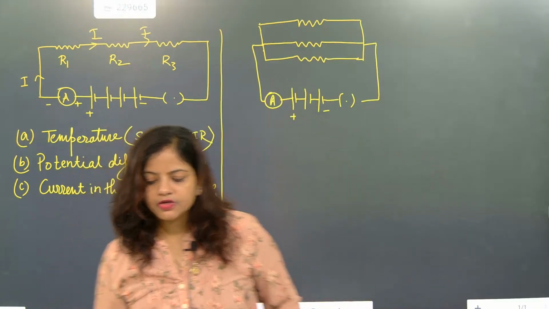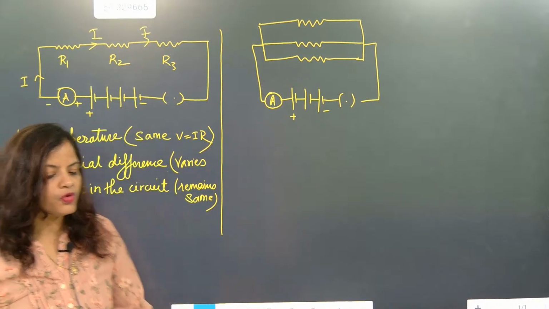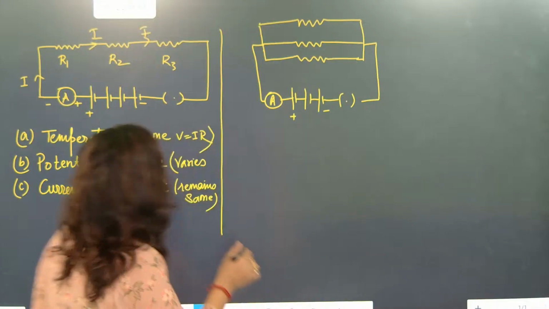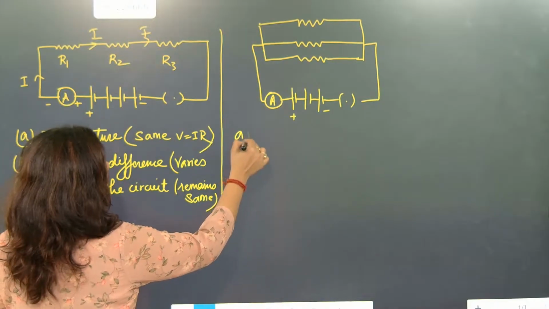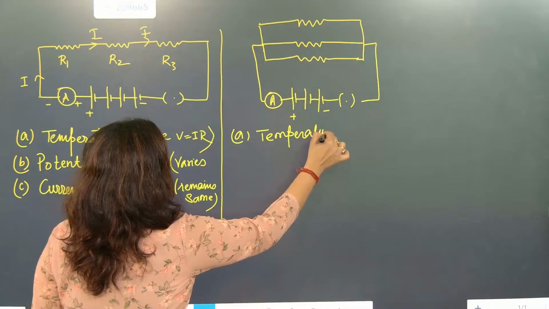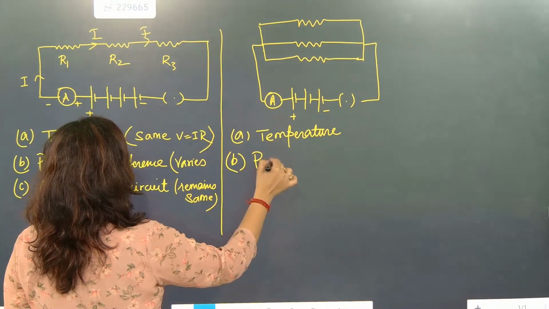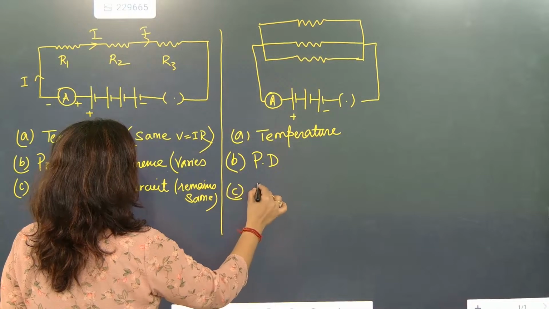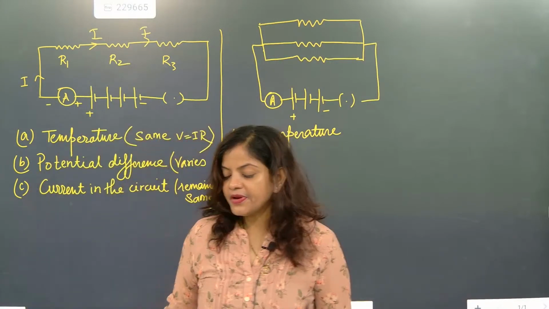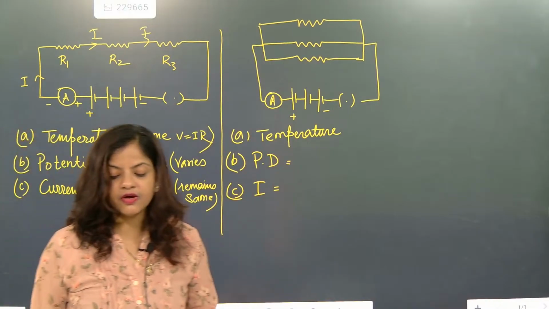Okay, very good. Super. Everybody who is answering the questions, my first question to you is, in this, what is the situation of temperature?